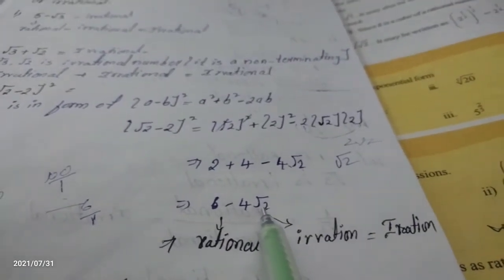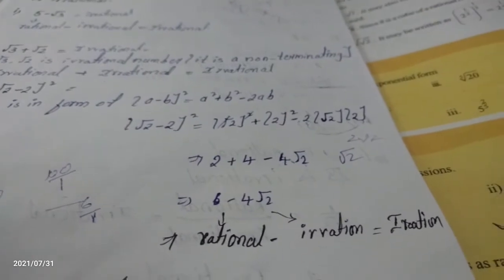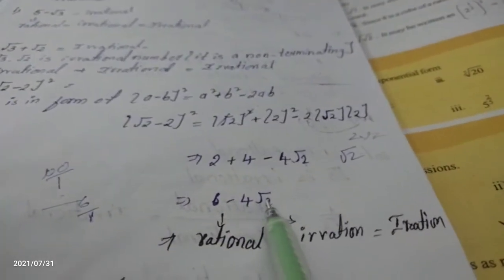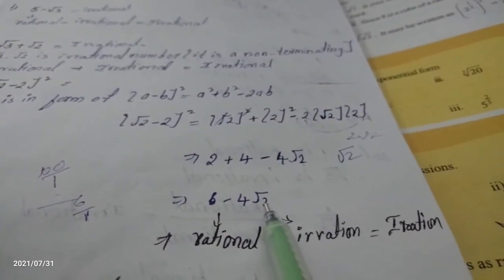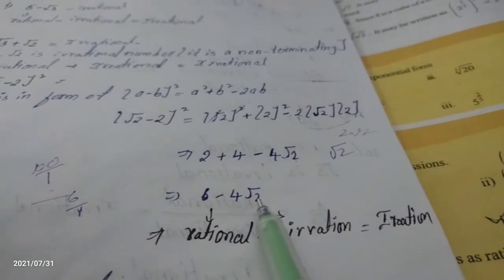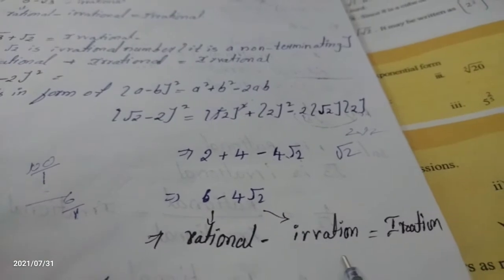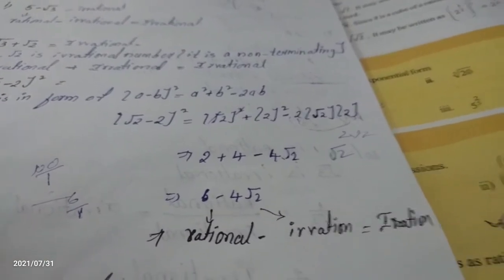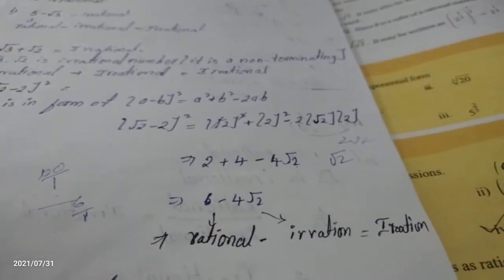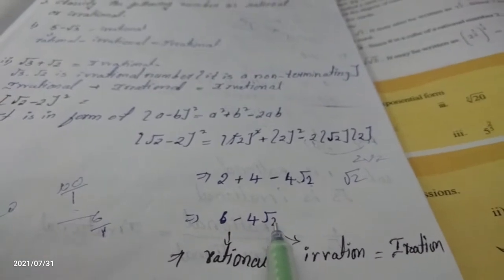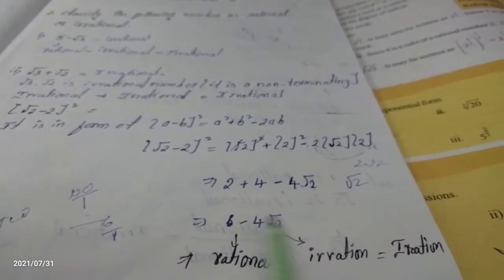Here root 2 is there. Is root 2 rational or irrational? First, is root 2 a perfect square or not? Root 2 is not a perfect square. The condition of an irrational number is that it is not in the form of p by q, and second, it is not a perfect square. Root 2 is not a perfect square, which means the whole value becomes irrational.